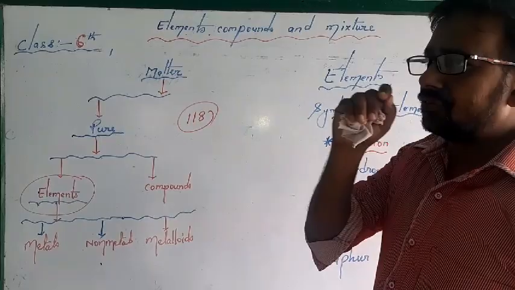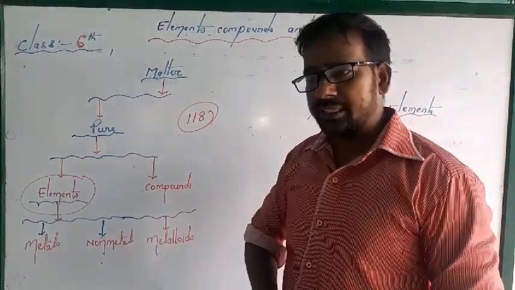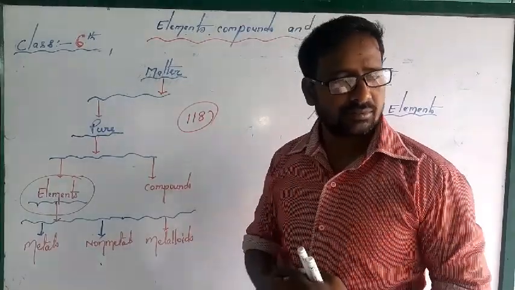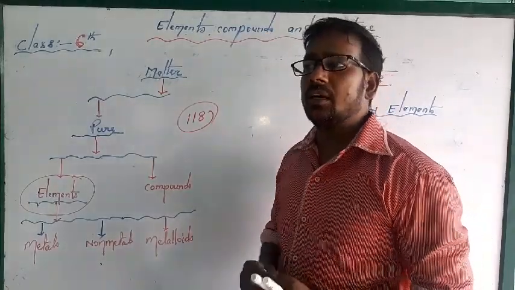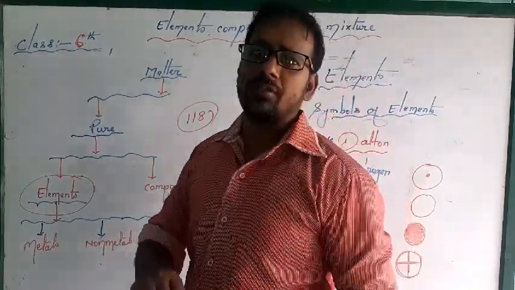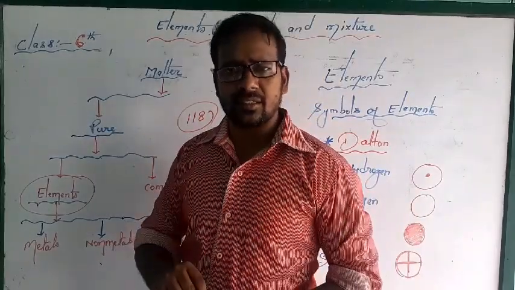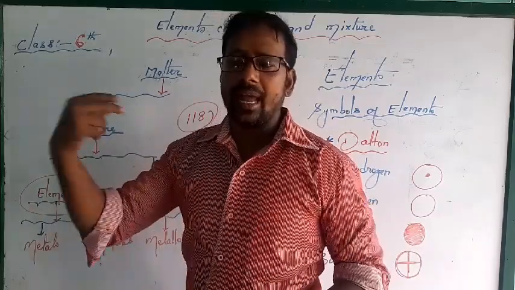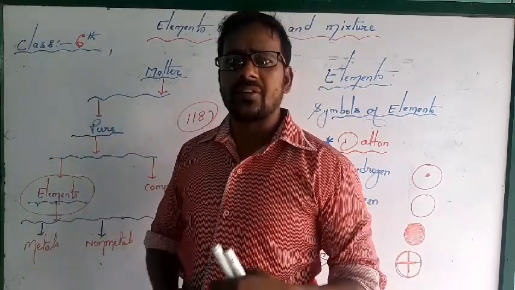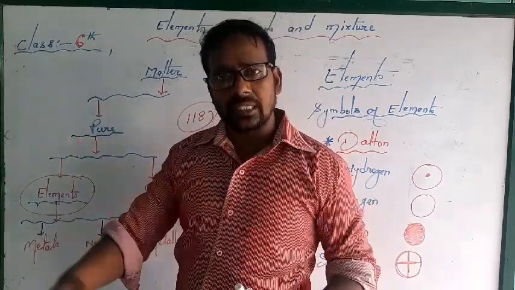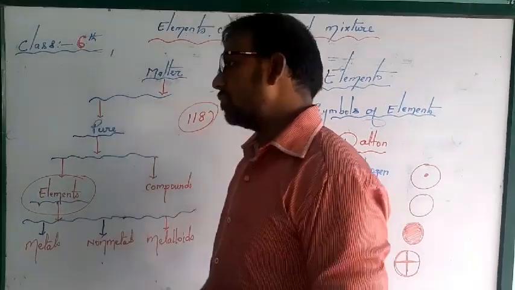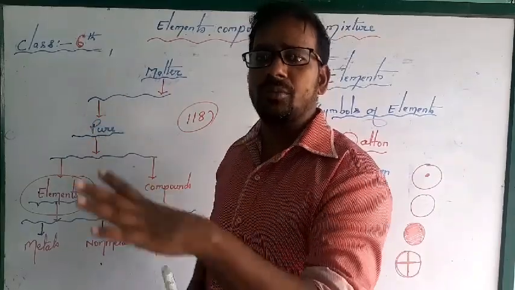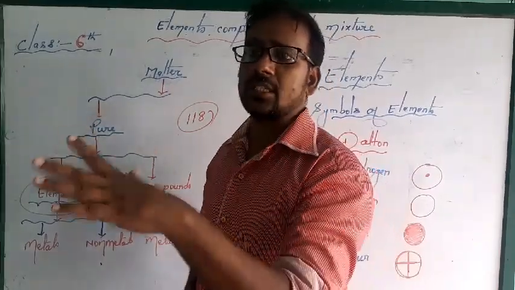Now, here, elements. At first it was a very difficult situation in that time to represent an element. In the earlier time there were only 9-10 elements, and then further ones were discovered, and the numbers kept increasing to 16, 17, 18. So it was very difficult to represent their formulas and symbols.